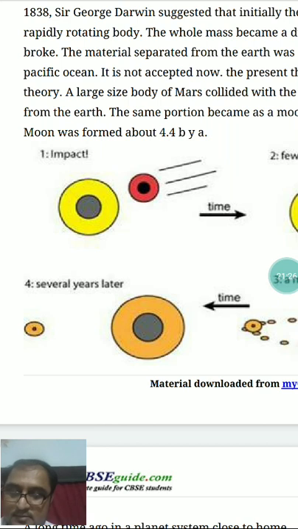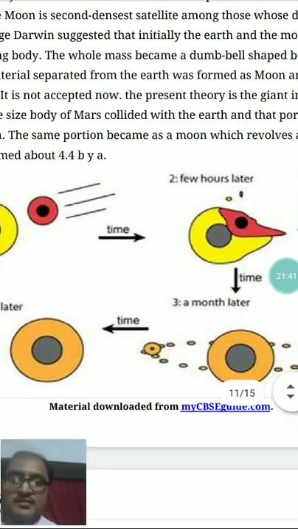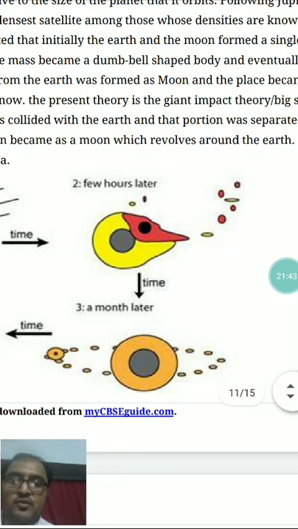So what happens after the big splat? A body of about 3 times the size of Mars collided into the Earth. Sometime shortly after the formation of Earth, it blasted a large part of Earth into space, which is shown in figure 2.